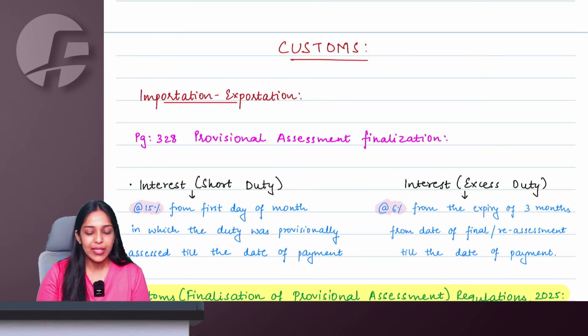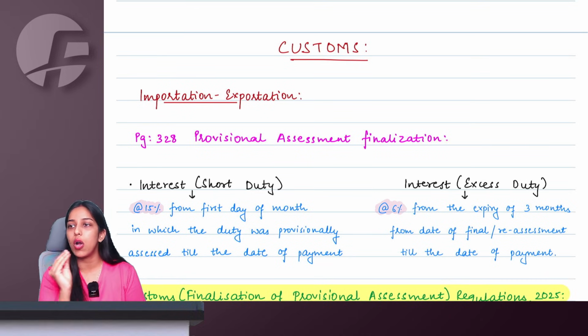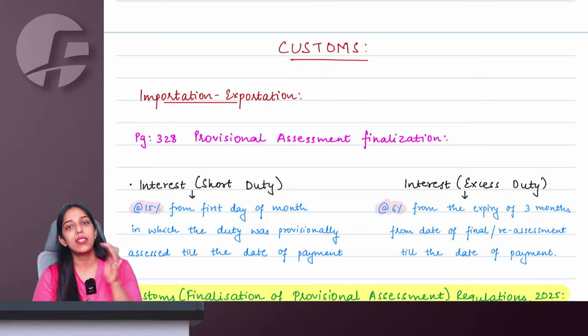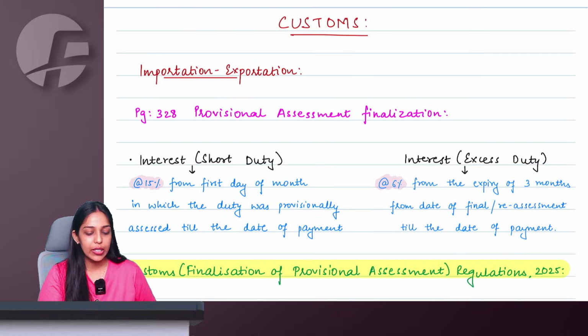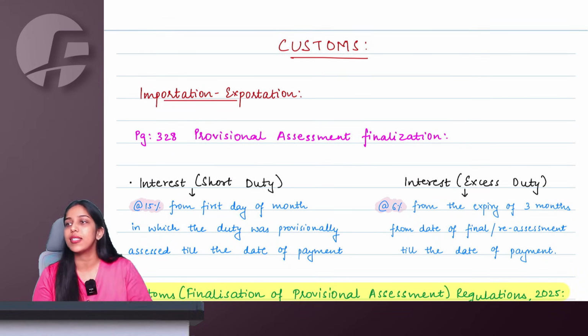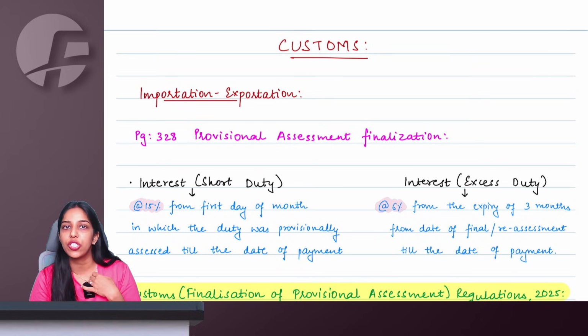But now, ma'am, for the next 10 minutes, only one small amendment in customs and one small part in FTP have not been included in version 8 of the book. So you have to see the amendment video for the same. Right, ma'am. So if you are having version 7, then you have to make this change, and version 8 people also. In the provisional assessment part, importation, exportation chapter, provisional assessment.